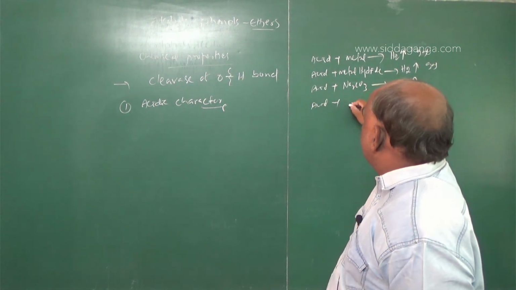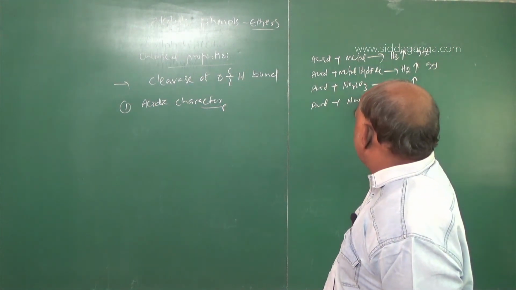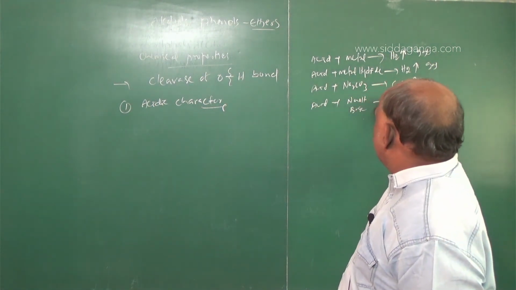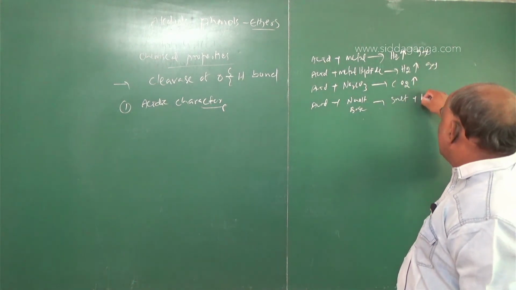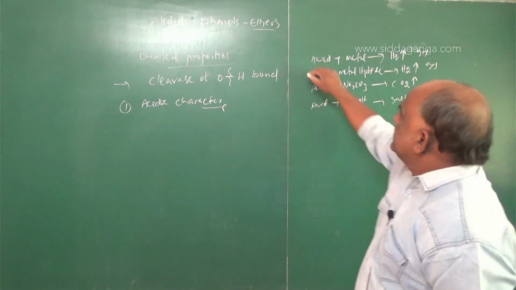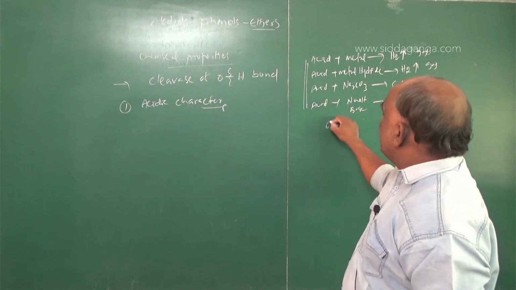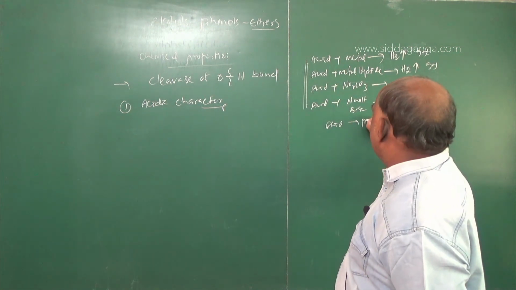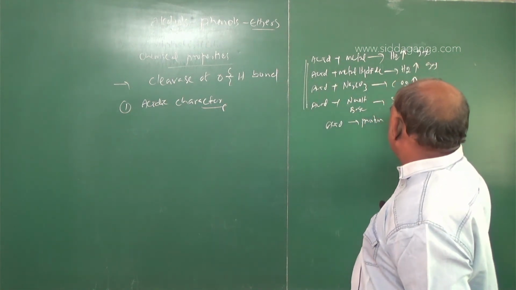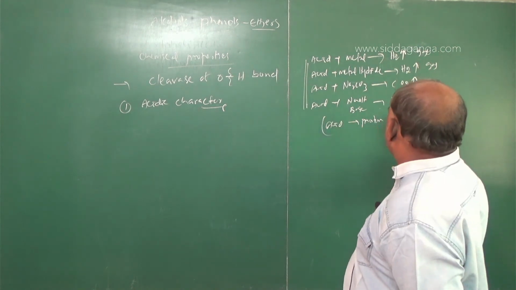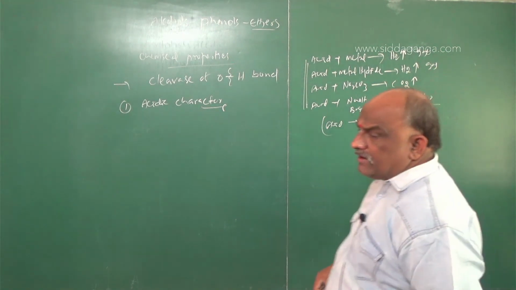Acid plus base gives rise to salt plus water. What is an acid? An acid is a proton donor. A proton donor is called an acid.